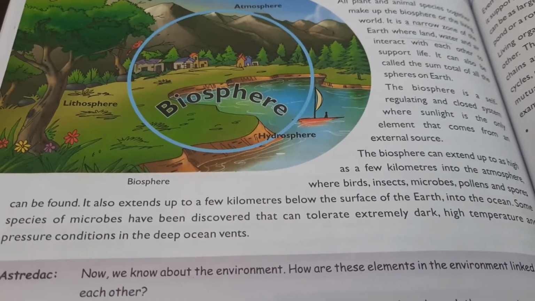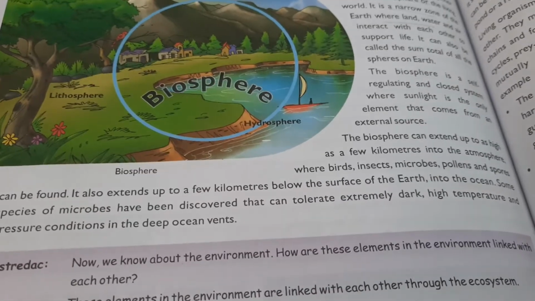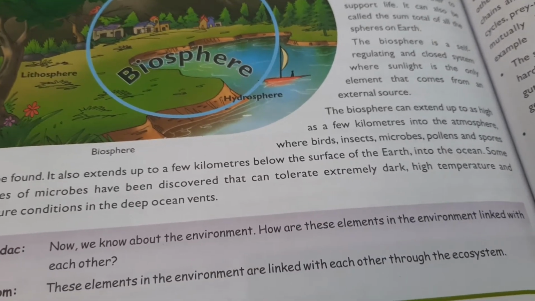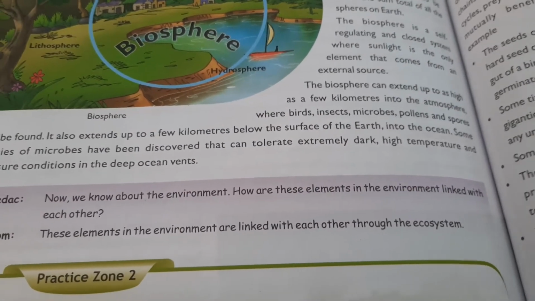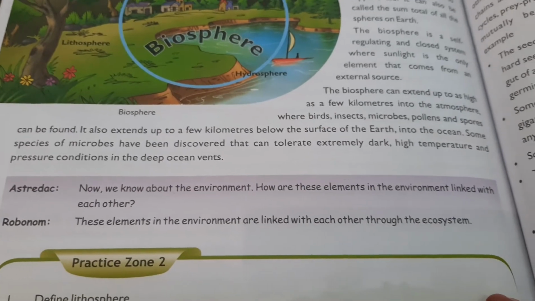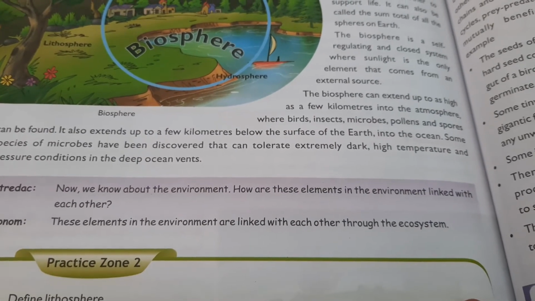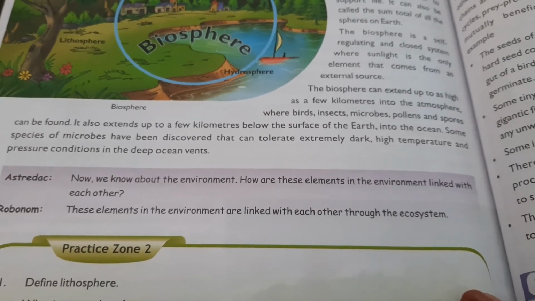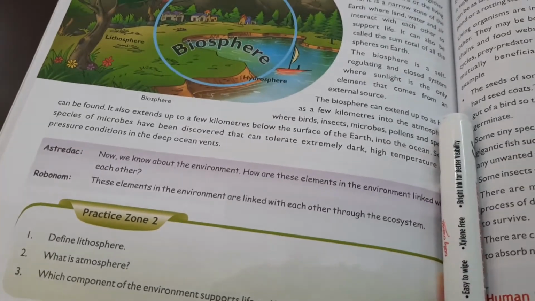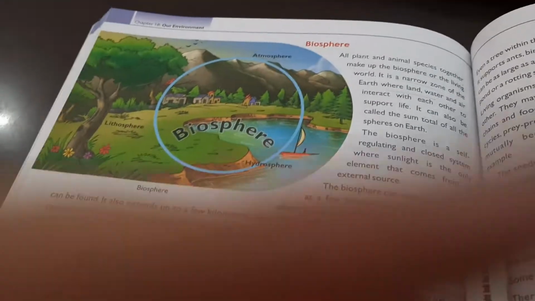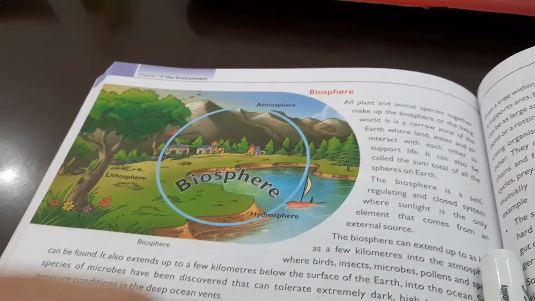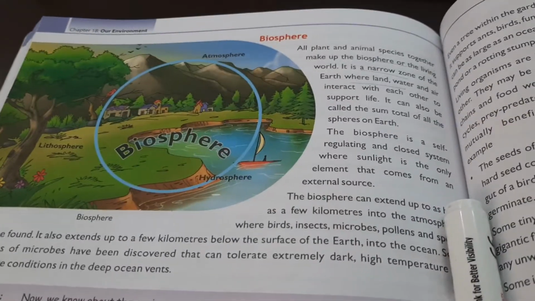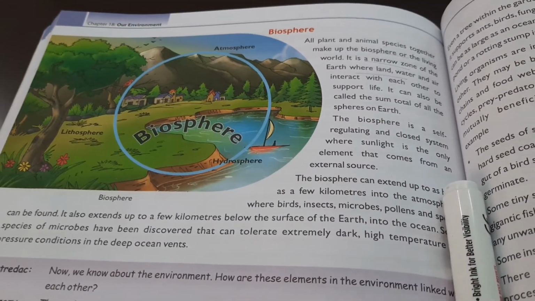It also extends up to few kilometers below the surface of earth. तो below the surface of earth एक सबसे important example, कई बार earthworm भी नीचे रहता है. In the ocean में रहती हैं fishes. Some species of microbes have been discovered that can tolerate extremely dark, high temperature and pressure conditions in the deep ocean vents. That means ये लिथोस्फीयर के ऊपर एटमॉस्फेयर तक और लिथोस्फीयर के काफ़ी नीचे तक, हाइड्रोस्फीयर के काफ़ी नीचे तक भी पाया जाता है. So it's the sum of all other natural components.